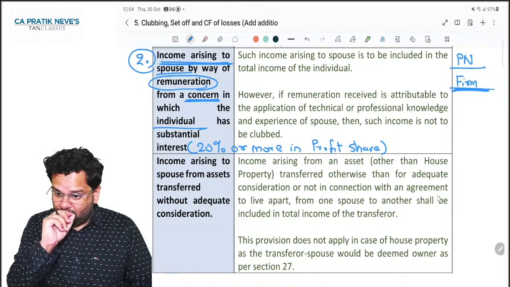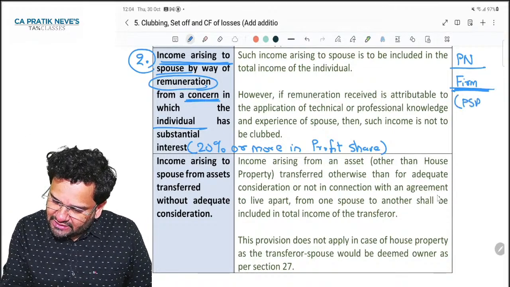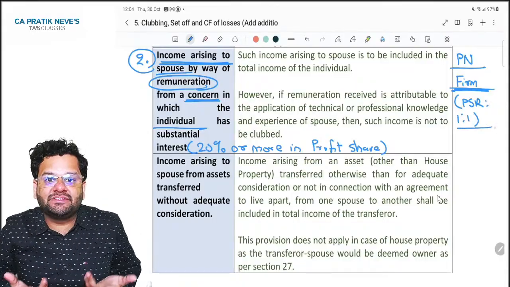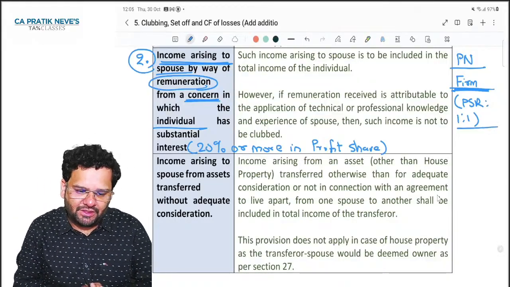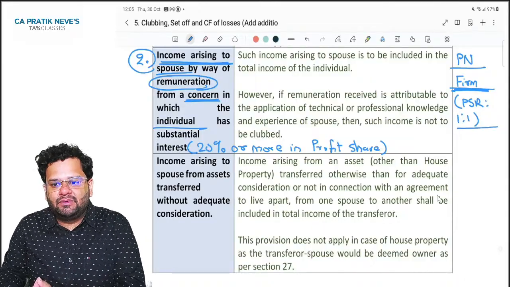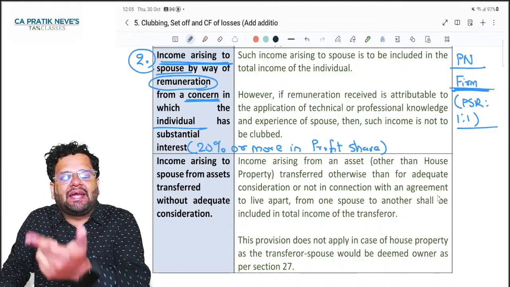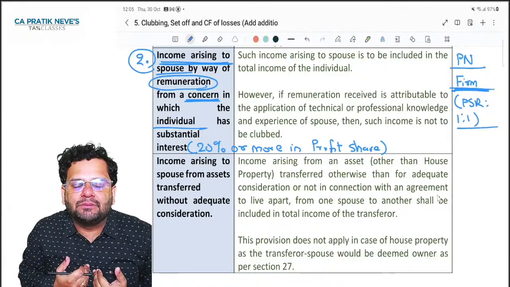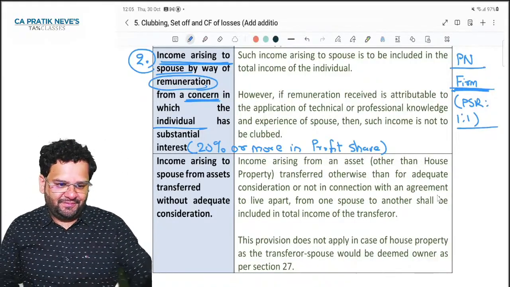So basically, in this firm, suppose my profit sharing ratio is 1:1, means my profit sharing ratio is 50%. Getting my point? So friends, from this firm, if my wife gets remuneration, then that will not be taxable in the hands of my wife, but that will be clubbed in my hands. Make sense, all of you?